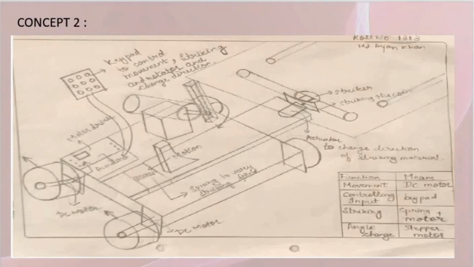By this we will do the striking part, and for the angle change part we are going to use a stepper motor. So in total we are using a stepper motor and 2 DC motors for the movement, as well as one more. For this we are using an Arduino for all the control, as well as a keypad to control the movement.